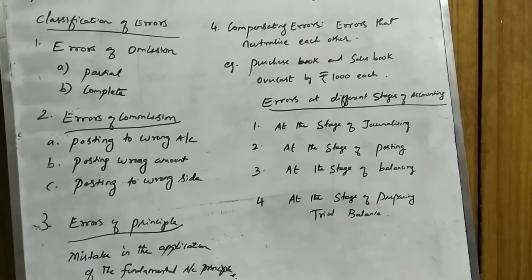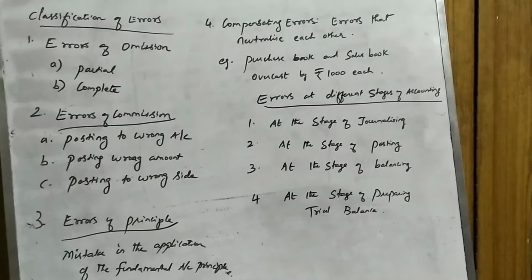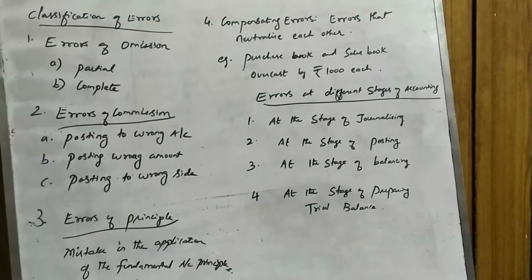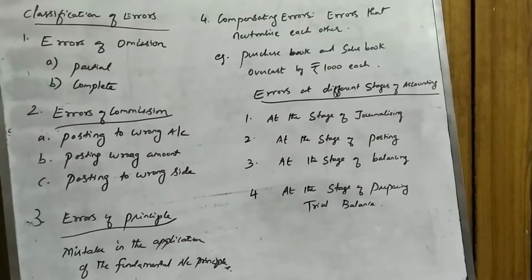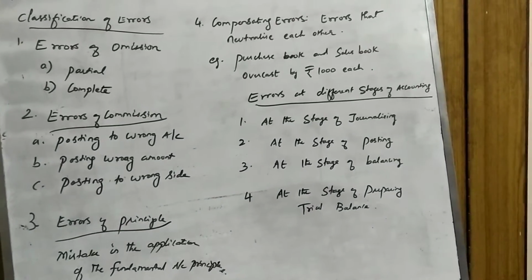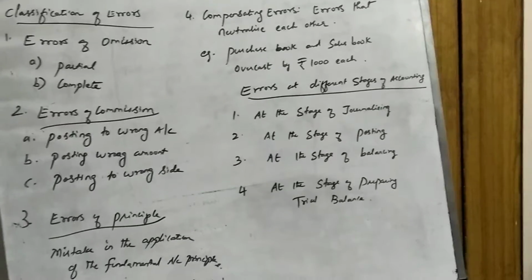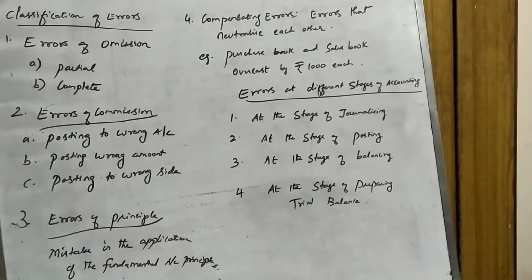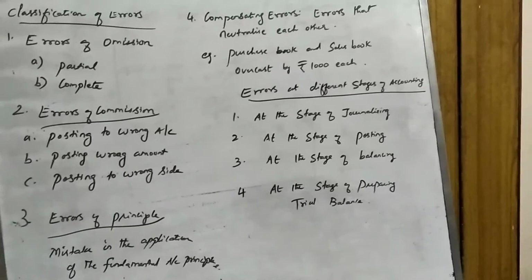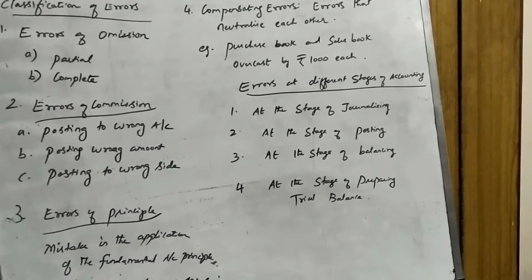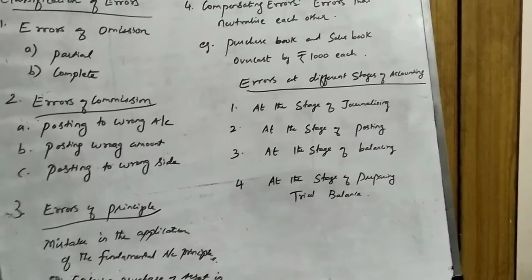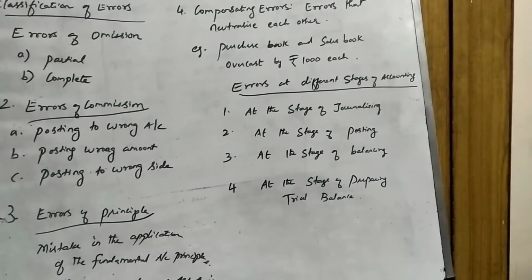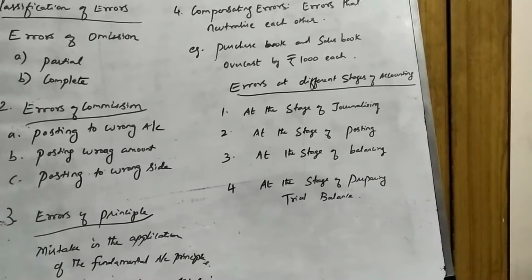Then compensating errors. Errors that neutralize each other. Say for example, you have a shortage of 10,000 on the debit side. And similarly, on the credit side also, you have a shortage of 10,000. Now, even though our trial balance gets tallied, you have an error. It is not error free. Both are neutralizing.